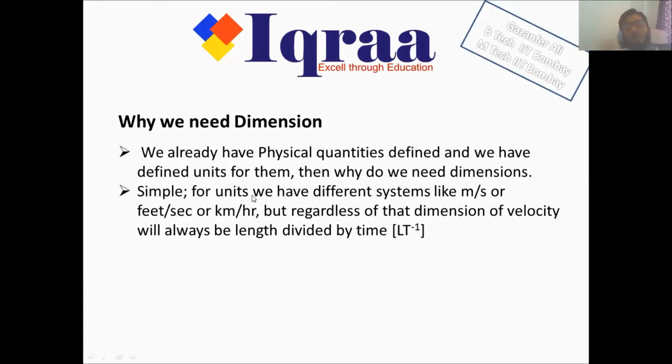For example, consider velocity. The unit for velocity in SI is meter per second. But in the FPS system it will be feet per second, or someone can say velocity in kilometer per hour. So basically in different systems we have different units for velocity. In SI it is meter per second, in FPS it's feet per second, in MKS it can be kilometer per hour, or you can have other units also like centimeter per second, miles per second, yards per second or yards per hour.